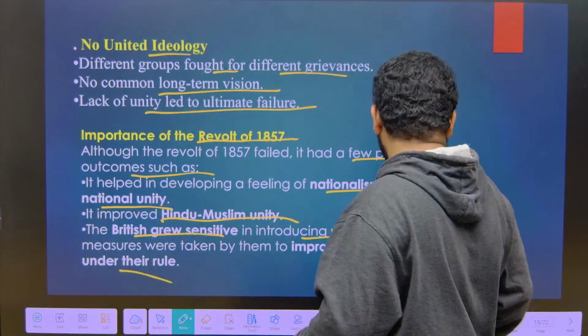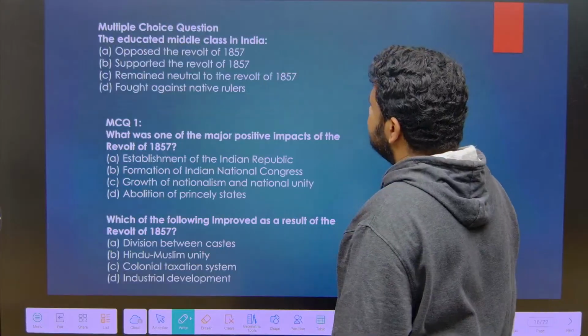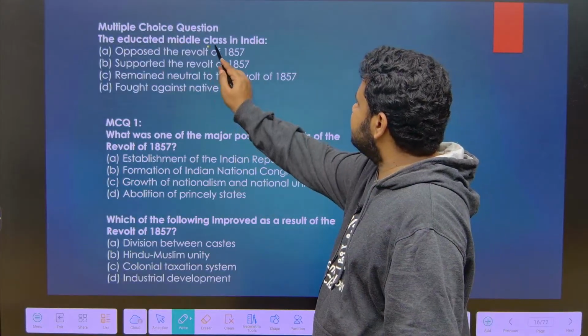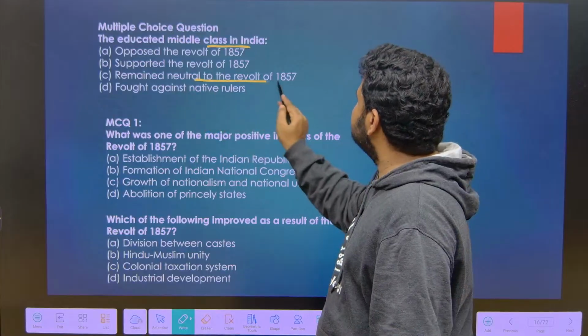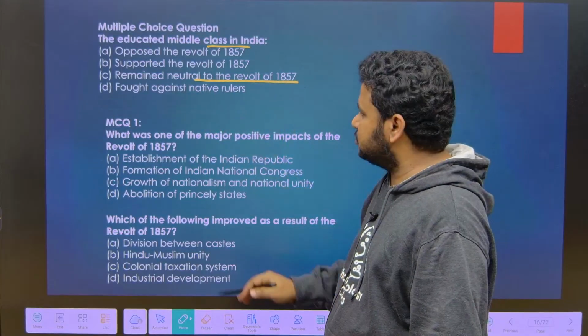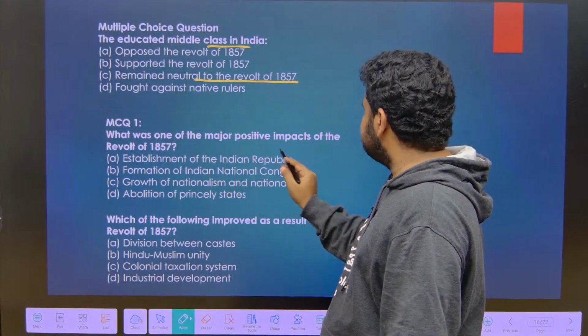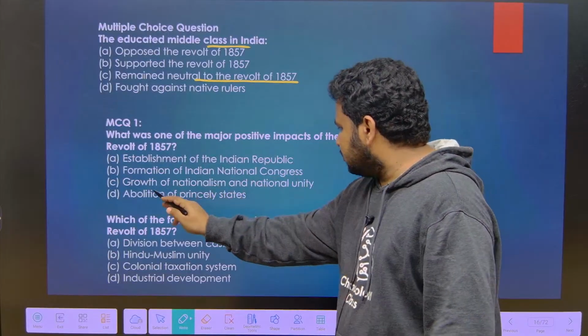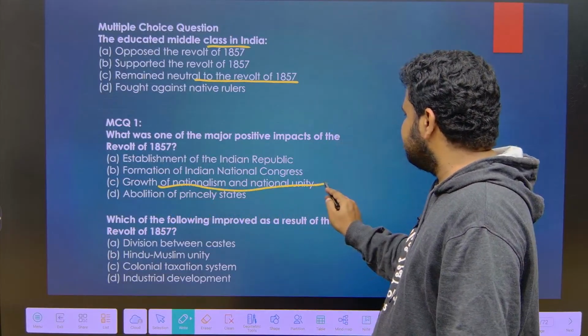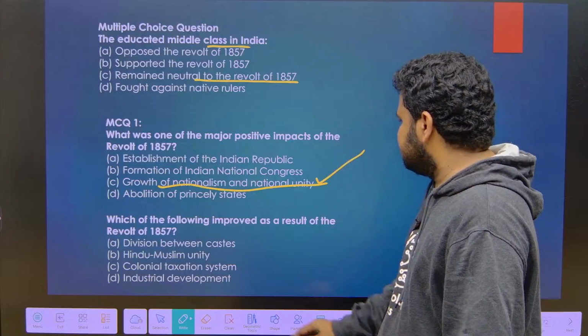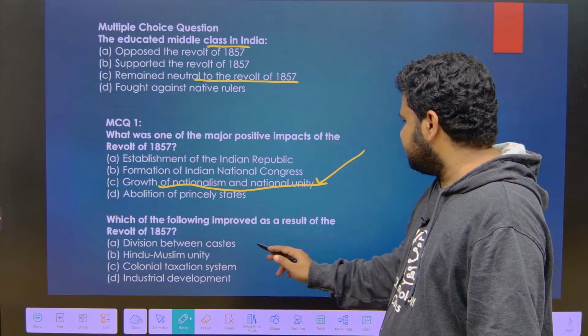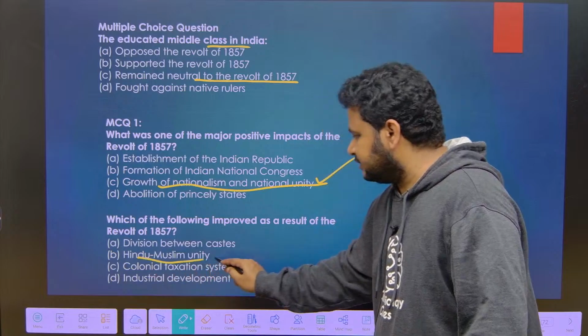Now let us see some questions based on this. The educated middle class in India remained neutral to the revolt of 1857. This is the answer to this question. What was one of the major positive impacts of the 1857 revolt? The growth of nationalism and national unity. This is the biggest positive. Which of the following improved as a result of the 1857 revolt? Hindu-Muslim unity. This is the correct answer.